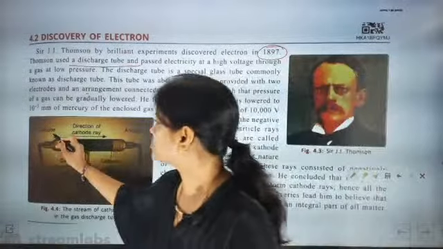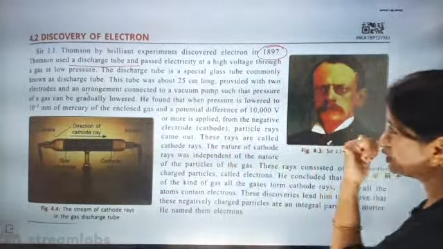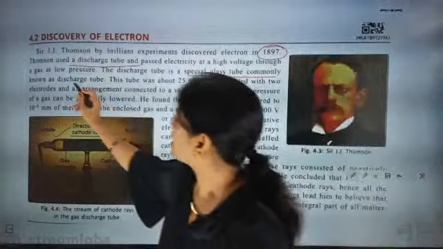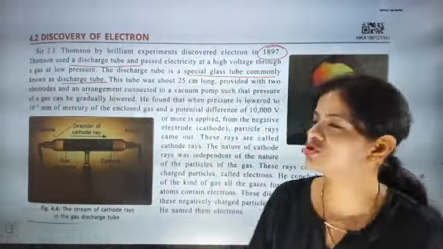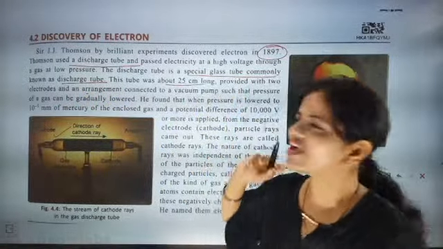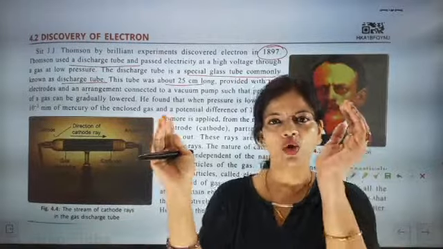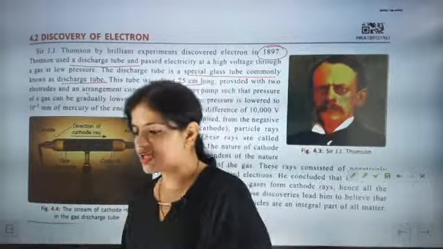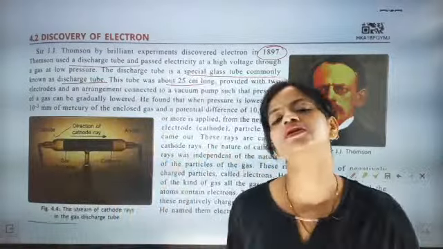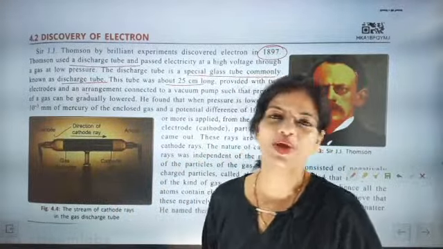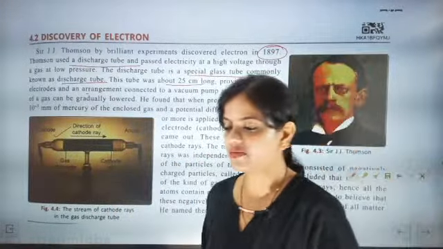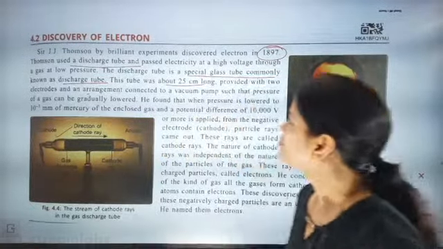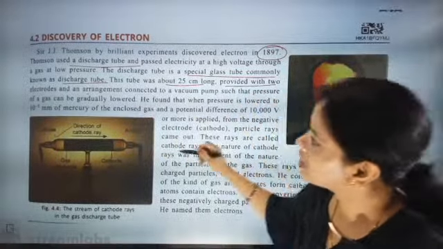So what is the discharge tube? This is a discharge tube. The discharge tube is a special glass tube, and this tube is 25 centimeter long. What was the length of the discharge tube in which he did the experiment? The length was 25 centimeter. Fine. Now we are provided with two